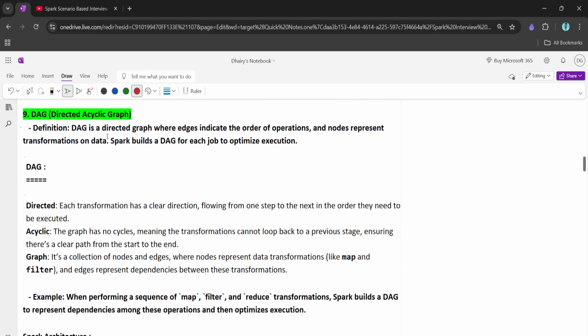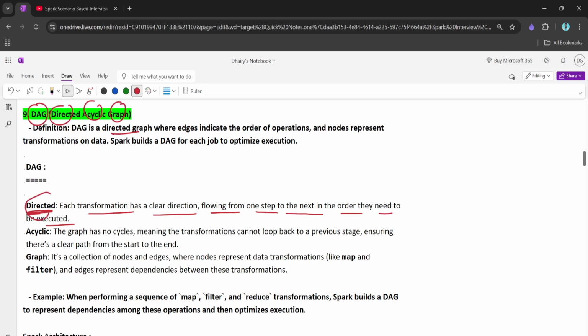Now let's understand what a DAG is. DAG is a directed acyclic graph. Now let's break this down. What is the meaning of DAG? Directed: each transformation has a clear direction, flowing from one step to the next in the order they need to be executed. Now let's read this first and then we go through the example.